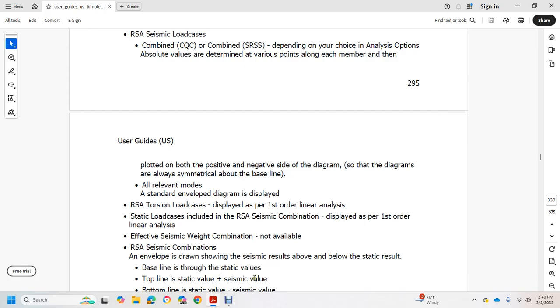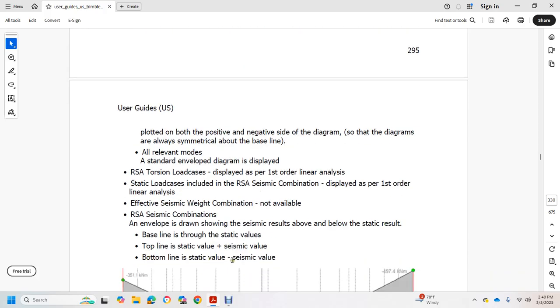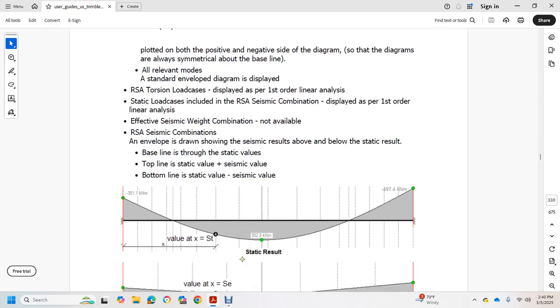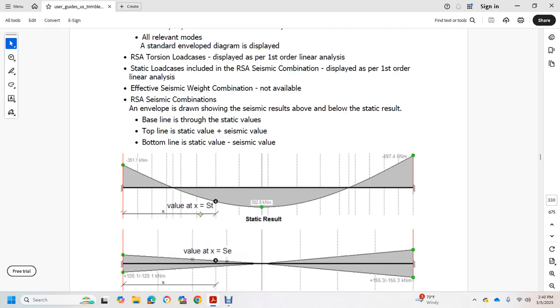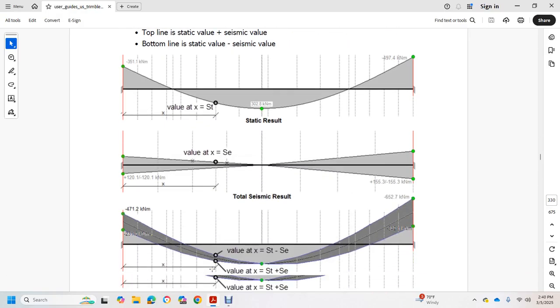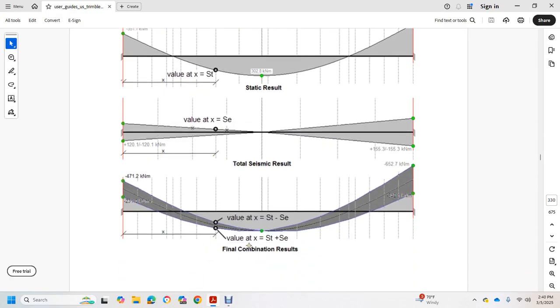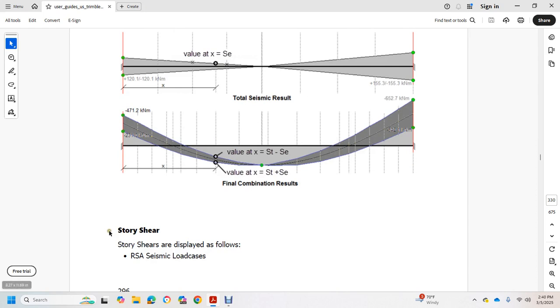The top line is the static value plus the positive seismic value. The bottom line is the static value with the negative seismic value. This shows the static result value and the seismic values, and the top seismic result. Final combination results: storey shears.